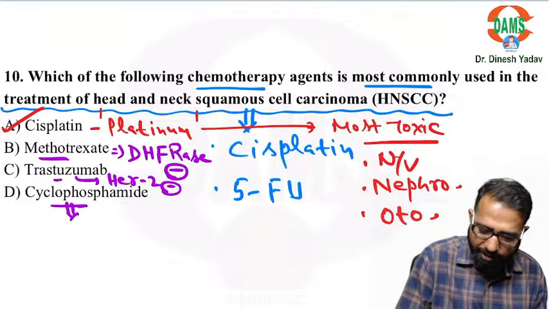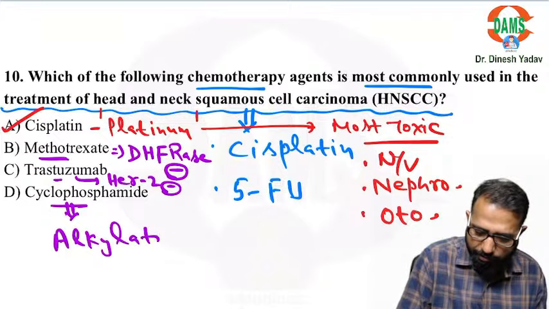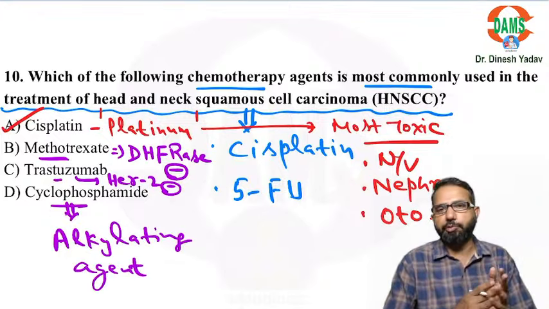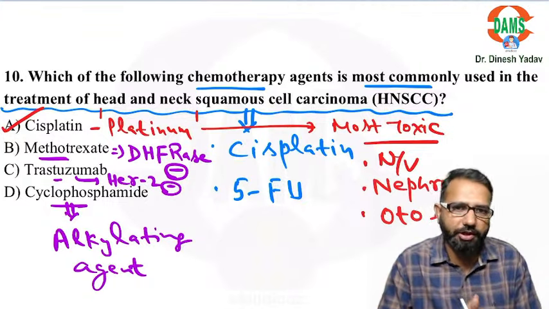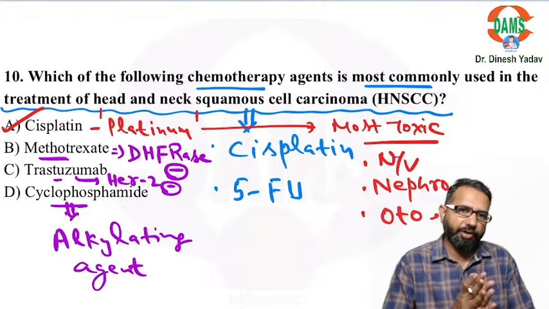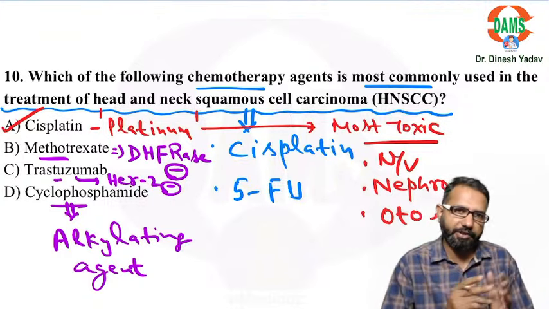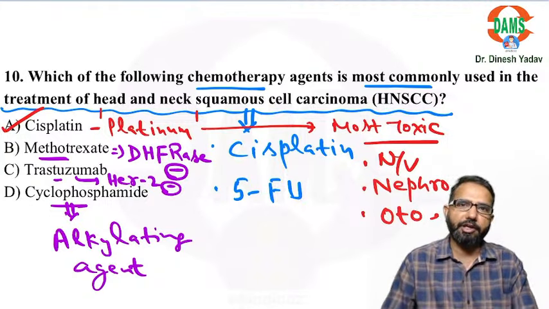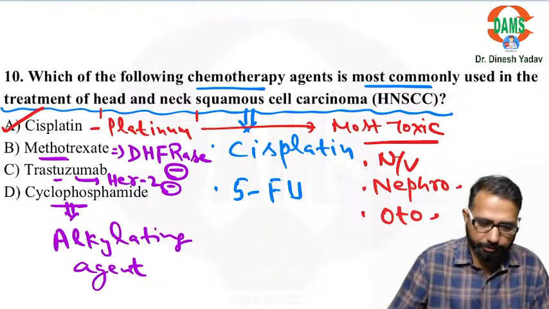Cyclophosphamide is the alkylating agent. That is also used as an immunosuppressant. Alkylating agent. So all these are commonly used chemotherapy. We should know some commonly used chemotherapy, especially the anti-metabolites and platinum compounds. So this classification of anti-metabolites: folate antagonist, purine antagonist, pyrimidine antagonist. Right? Okay.